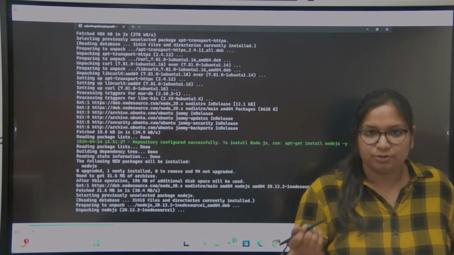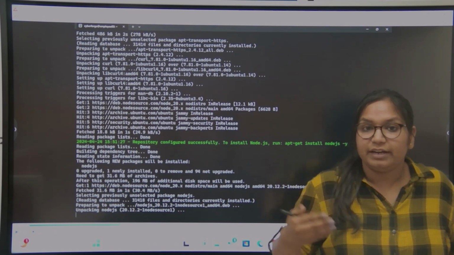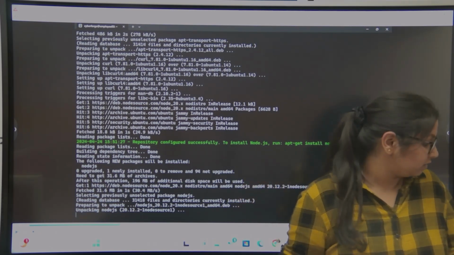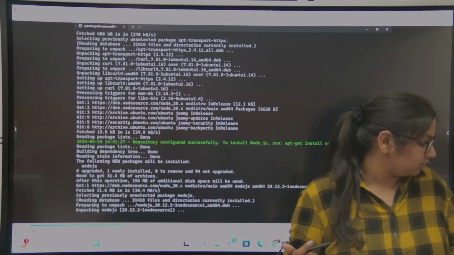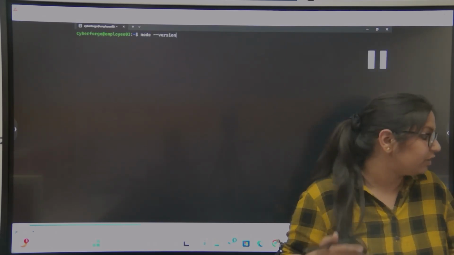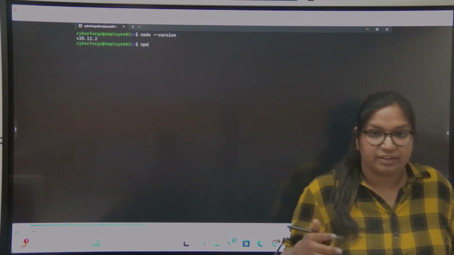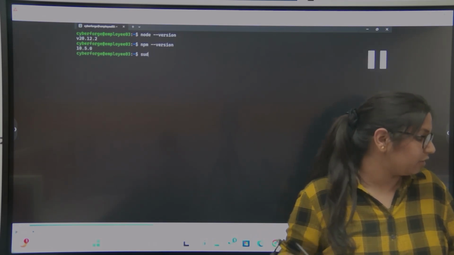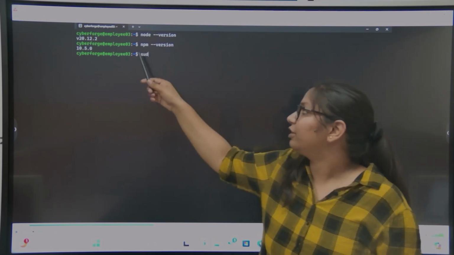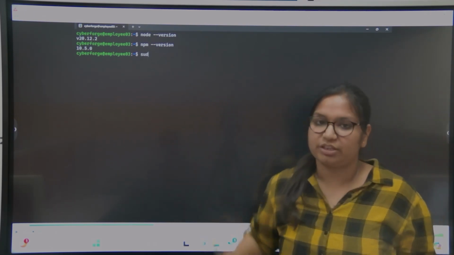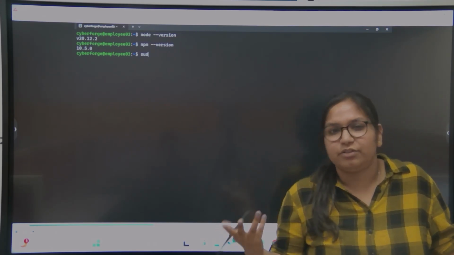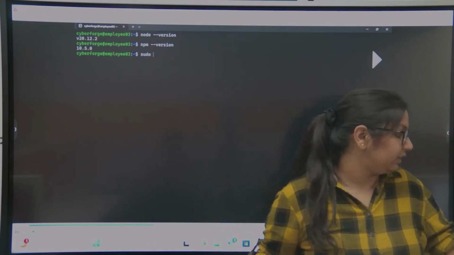As we know, Node.js is very crucial for integrating JavaScript with our Ethereum development projects. So we'll be installing Node.js. Once it is installed, we'll check its version to verify. I'm using the node --version command for checking the version of Node.js, then the npm --version command for checking the version of npm, because we'll be using npm for installing Truffle and Ganache.